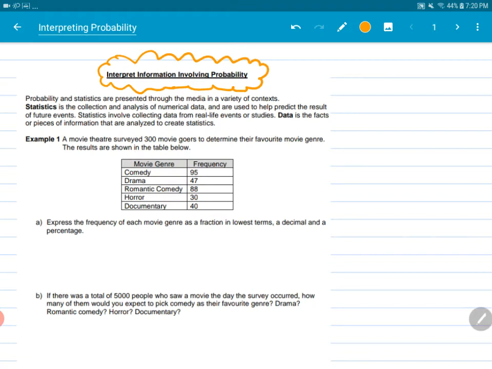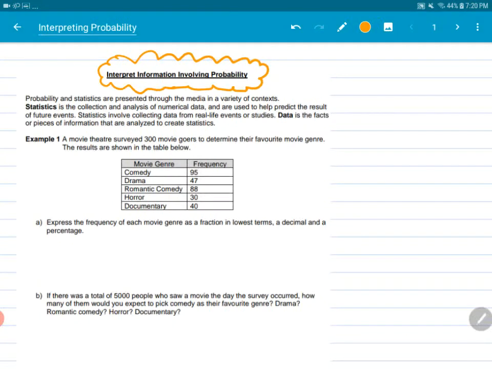So at the top here it says probability and statistics are presented through the media in a variety of contexts. Statistics is the collection and analysis of numerical data. That's going to be our next unit. And it's used to help predict the result of future events. Statistics involves collecting data from real-life events or studies. And data is the facts or pieces of information that are analyzed to create statistics.